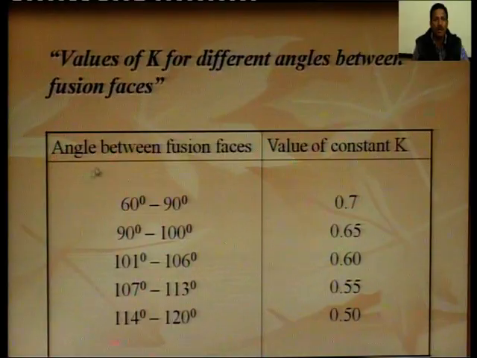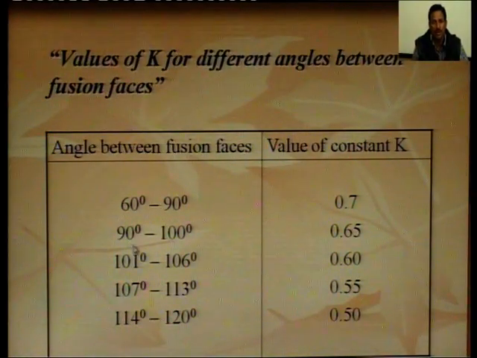So, this is the table, where this is the angle between the fusion faces and the value of constant K. So, when the angle between the fusion faces is from 60 degrees to 90 degrees, then the value of K is taken as 0.7.